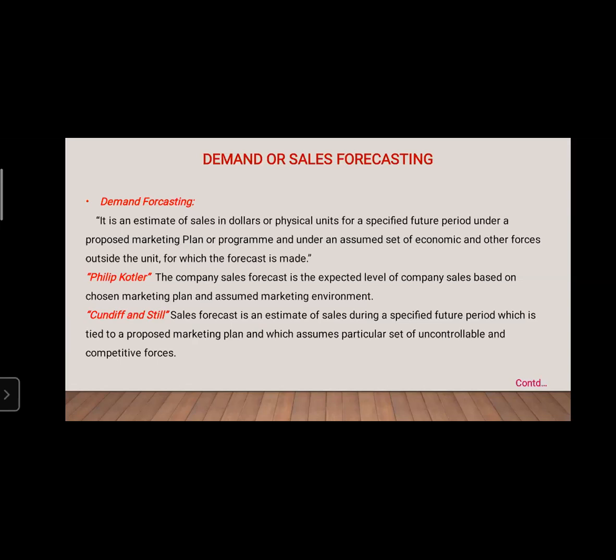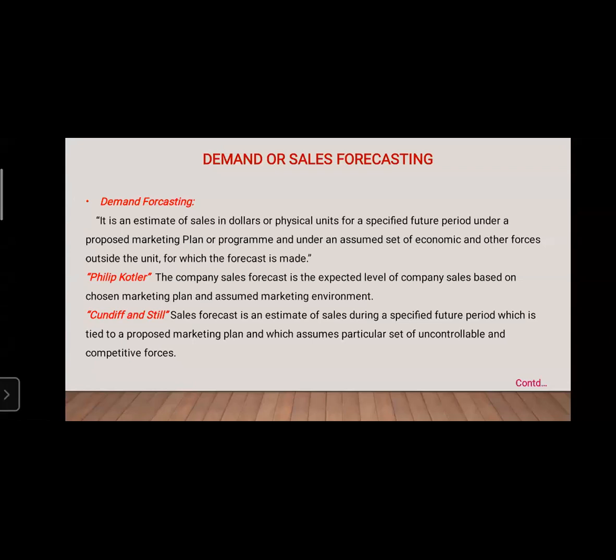So once again, I'm repeating, it is an estimate of the sales. So we are estimating what type of sales we are getting in the form of rupees, in the form of money, or the physical units, for a specified future period, under a proposed marketing plan or program, and under an assumed set of economic and other forces outside the unit for which the forecast is made.